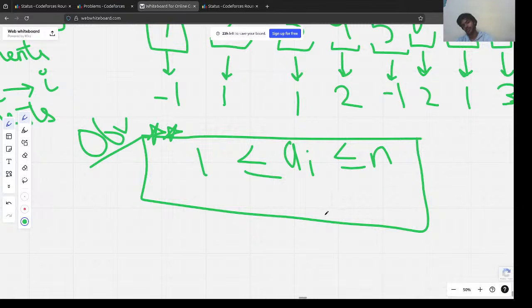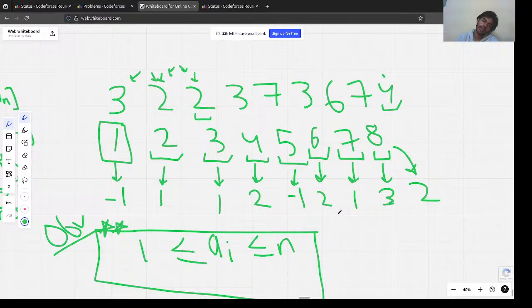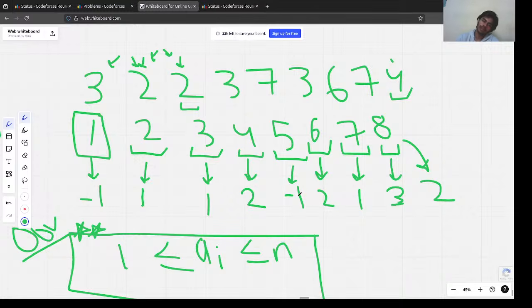The input itself. Okay, how are we going to solve this? This is some brute force approach. If you think, you could use some recursion or something like dynamic programming, right?